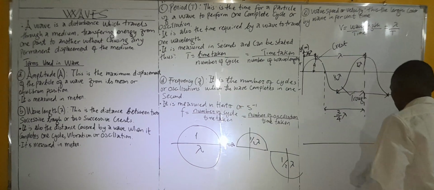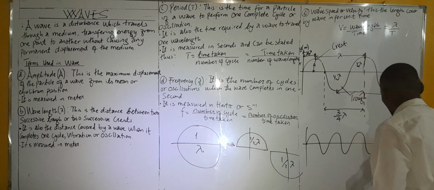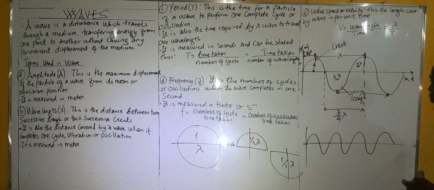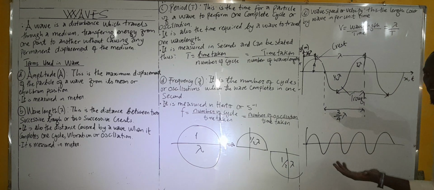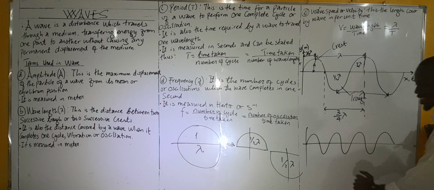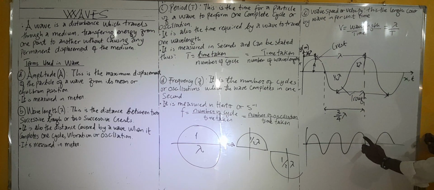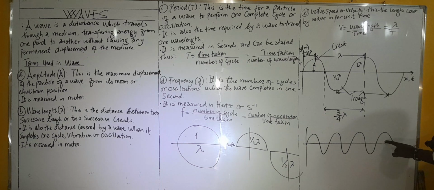If I have a graph like this, a sinusoidal wave, how many wavelengths are there? You can pause the video and try. Okay, let's count. 1, 2, 3 and a half.